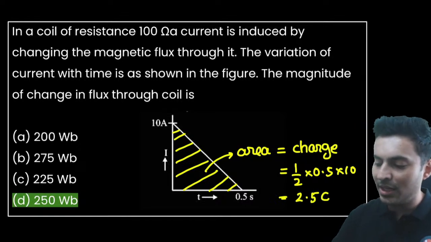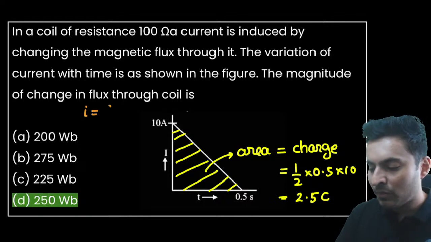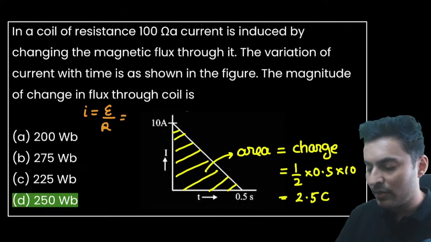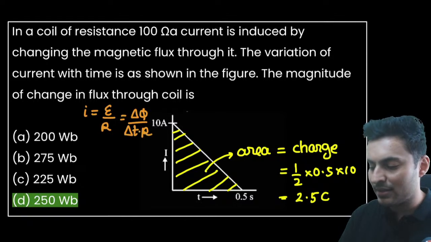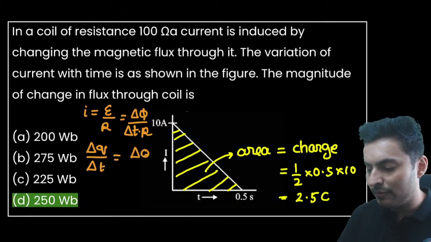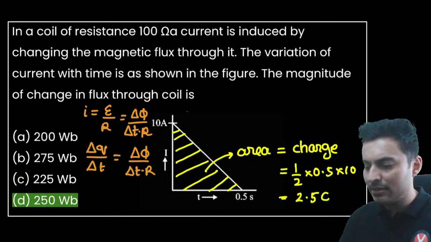Now what do I do with the charge? Well, we all know that current is induced EMF by the resistance, and induced EMF is delta phi by delta t. So this resistance comes over here. Current is nothing but the charge which goes per unit time. So that will be delta phi by delta t into R. Delta t cancels.